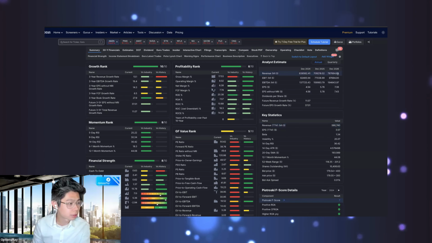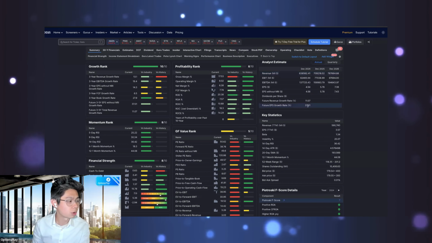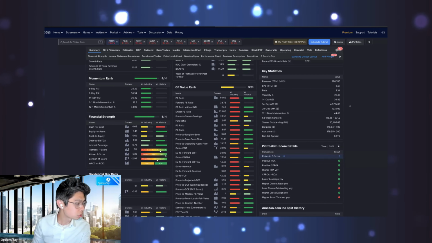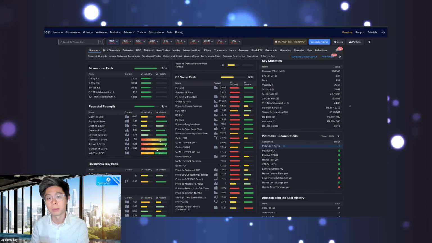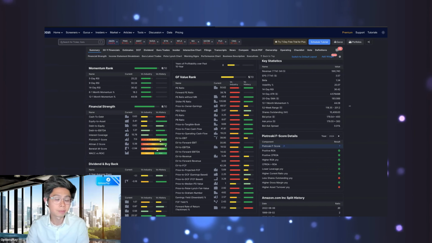So, what are analysts expecting the stock to do in the next few fiscal years? What are they expecting the earnings to grow for? What are they expecting the revenues to grow for? These are all important inputs that go into my process for looking at that deep dive fundamental data.